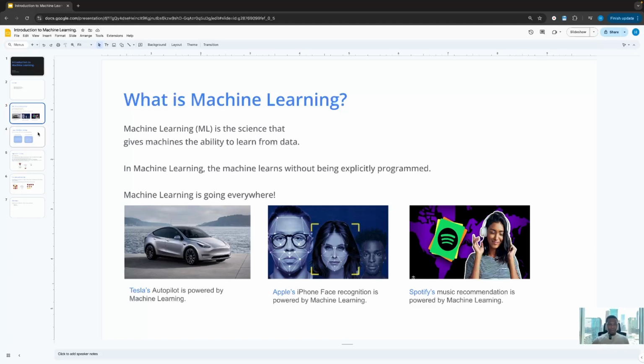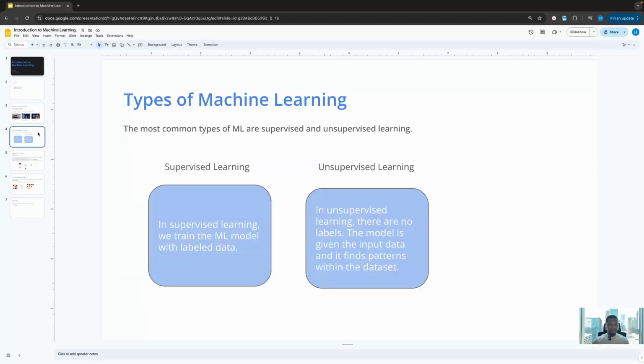So what are the types of machine learning in the world today? The two most common types of machine learning in the world today are supervised learning and unsupervised learning. In supervised learning, we train the ML model with labeled data, and in unsupervised learning, there are no labels. The model is given the input data and it finds patterns within the data set.